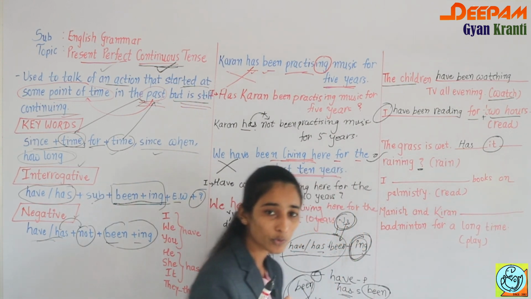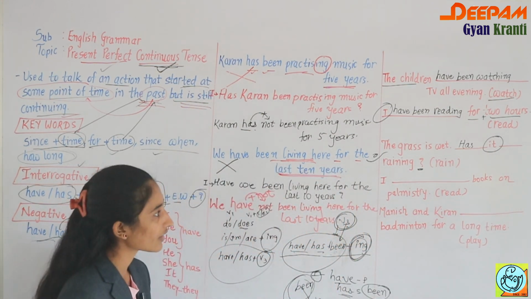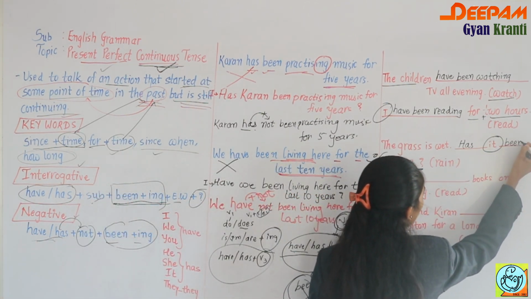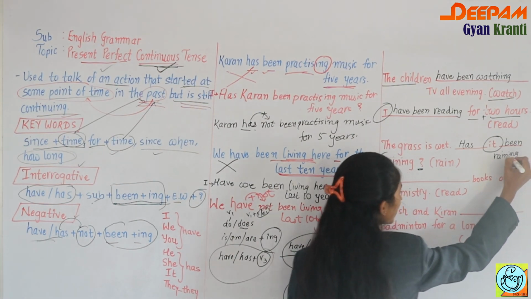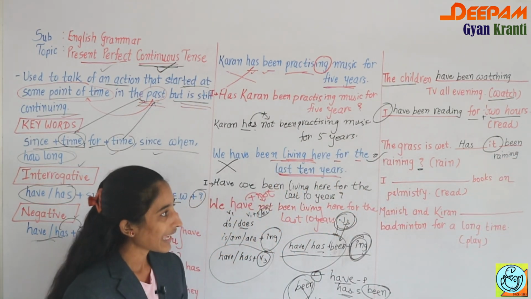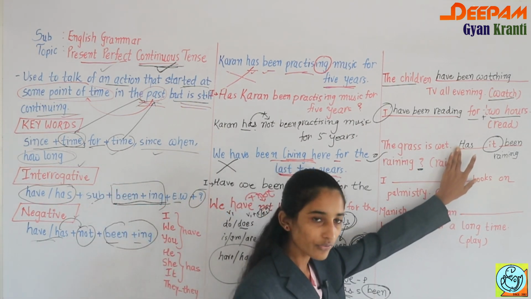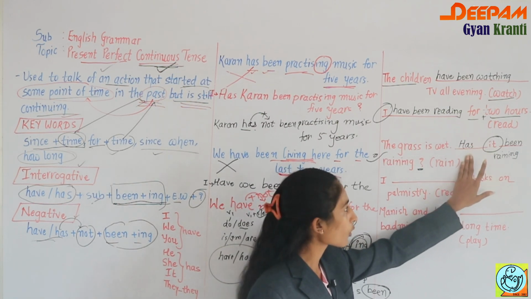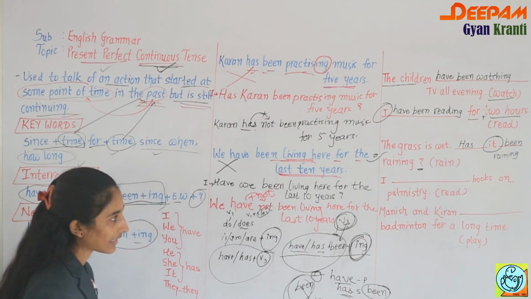Then been and the ing form you have to put in the other blank. So has it, then been and raining. The ing form of rain is raining. Don't get confused by it. So first blank, then subject, then blank: first you use has or have, then the subject pronoun is given, then in the second blank you use been plus ing.